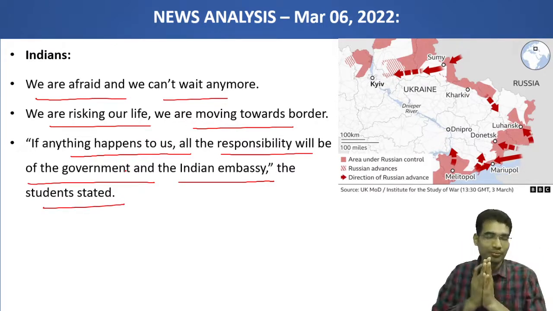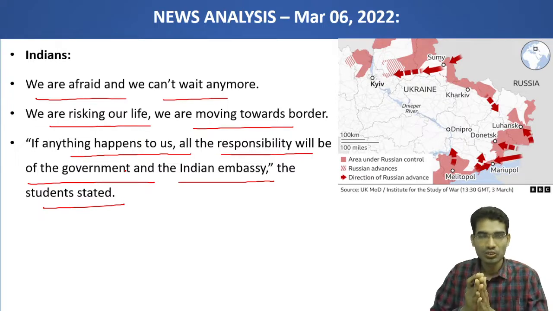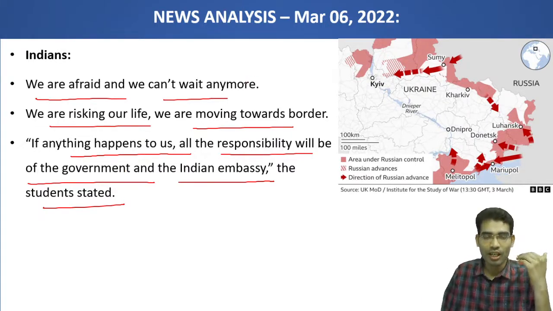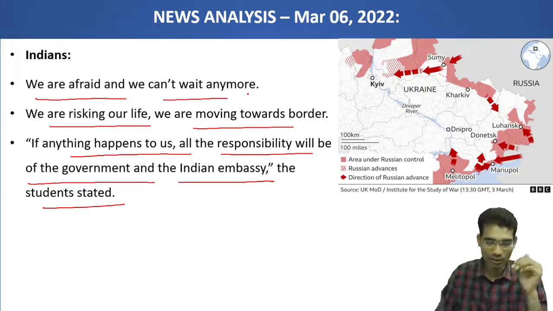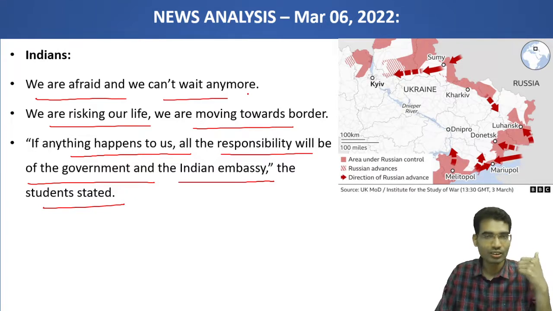Here you can see, you can use this as a case study in GS4 also. Suppose you are an official in the Indian embassy or an Indian Foreign Service officer, how would you convince Indians in such a crisis? You can think about this particular situation. It is a difficult situation for Indian authorities, a challenging one, and for Indians who went there for medical education, it's a challenging crisis.